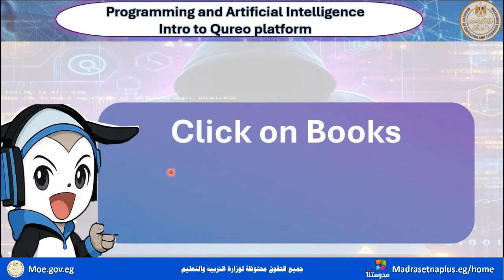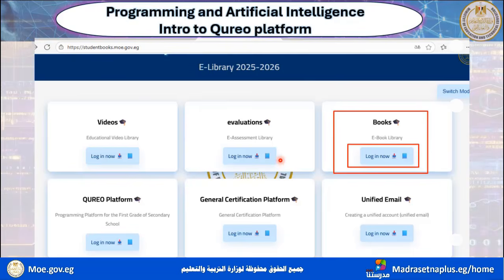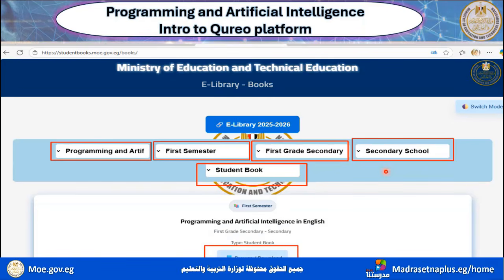Well, we need our electronic book. So click on Books and choose Login now. Look at the screen we have. This is the e-library 2025-2026. These are the clickable links in front of you. We need to enter the book, so we need to click here, login now. And once we click, you will find this page in front of you.